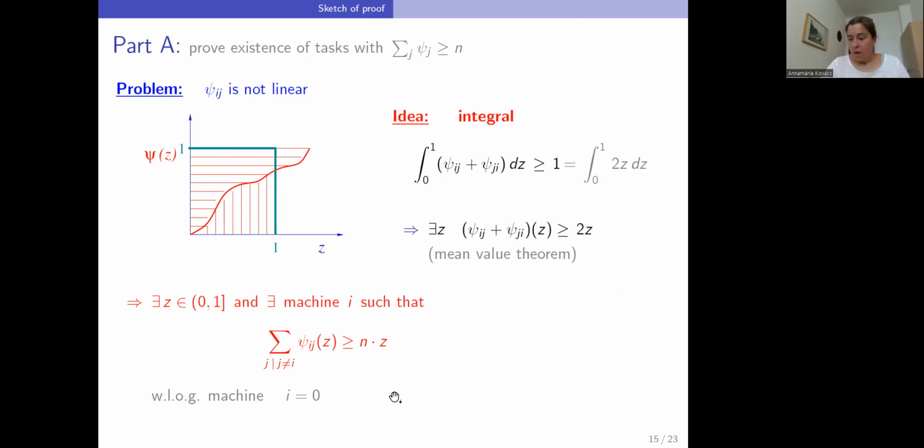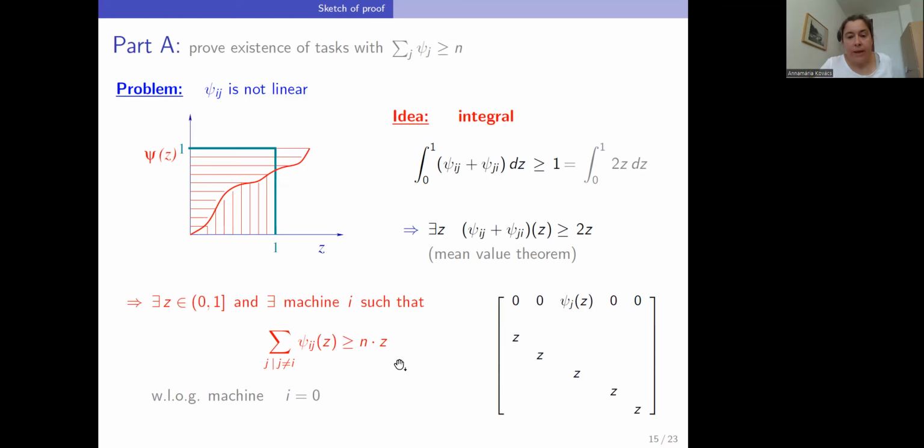Good. The other problem that we neglected, where I was cheating actually, is that from some point on, I didn't really tell you what should be the fixed instance for which we define our psi functions.